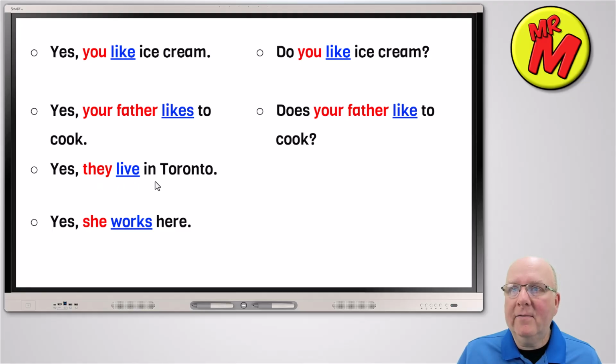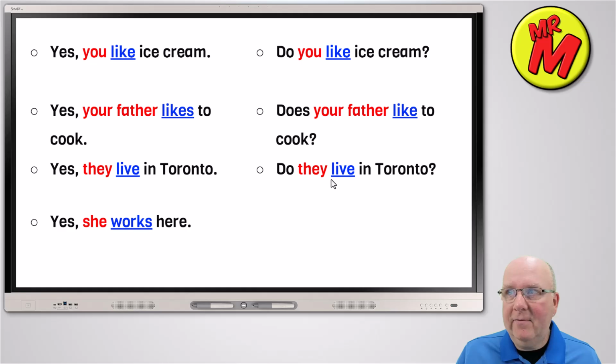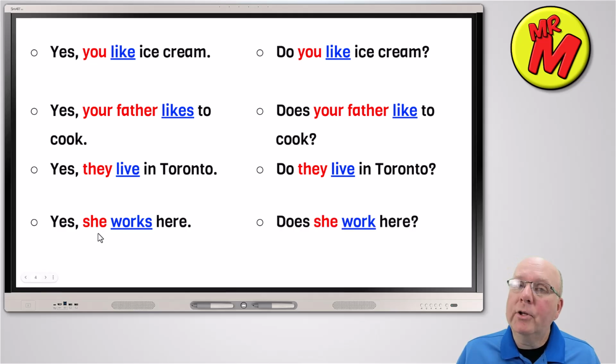Yes, they live in Toronto. And then the question, since it's the verb to live, and they, it's not the third person singular. So the question would be: Do they live in Toronto? And here, third person singular. Oh, it's not going to be do this time. It will be does. So the question will be: Does she work here? And remember, if you add the S to does, you lose the S on the verb.